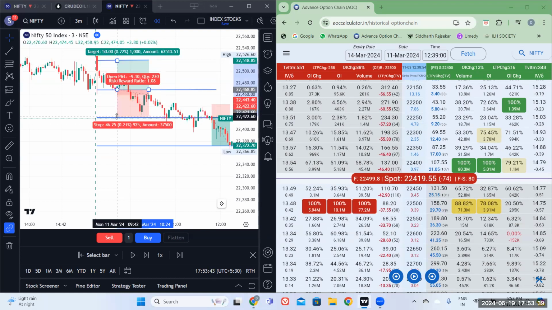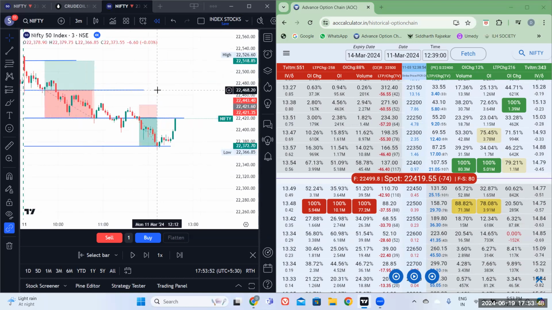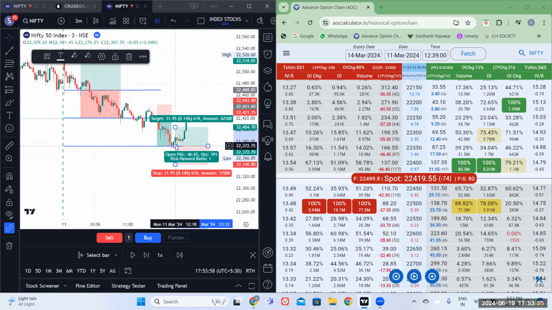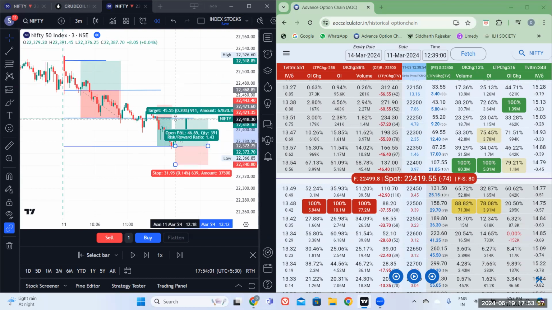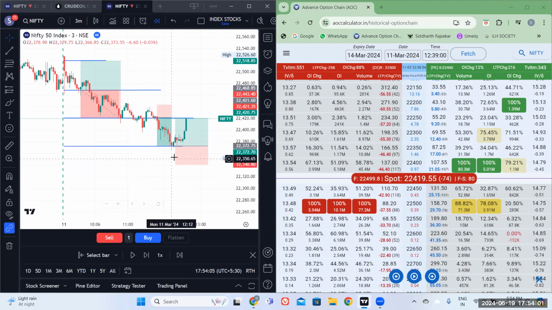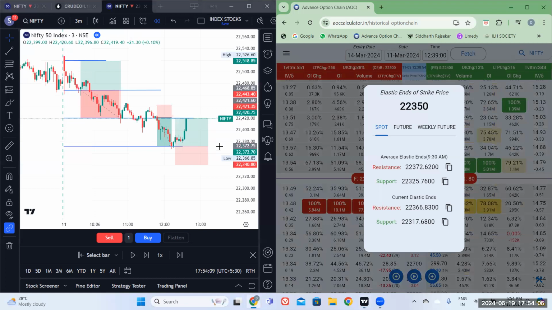So this is one stop loss, one target, and one more target. And this stop loss would have been one diversion down, that is 2325.